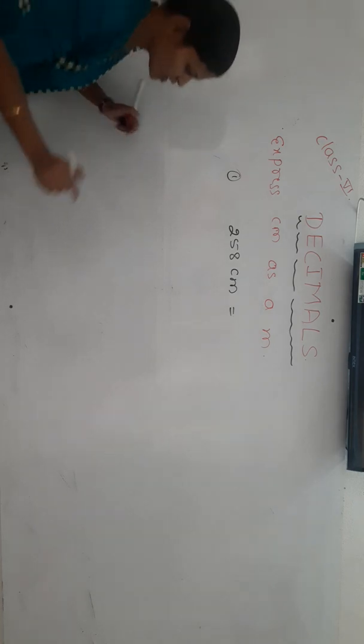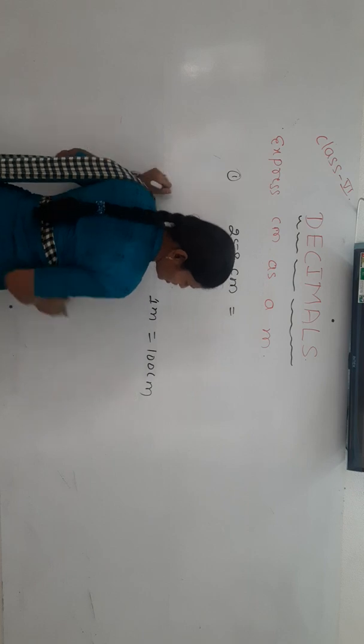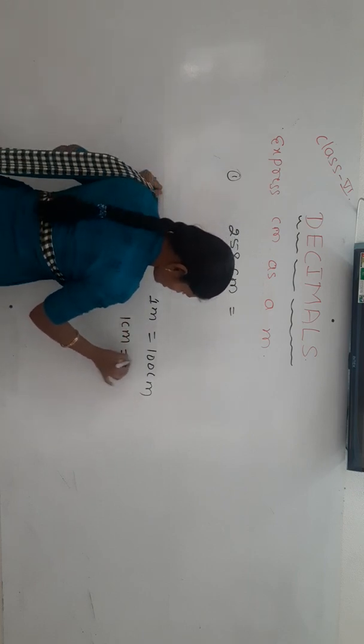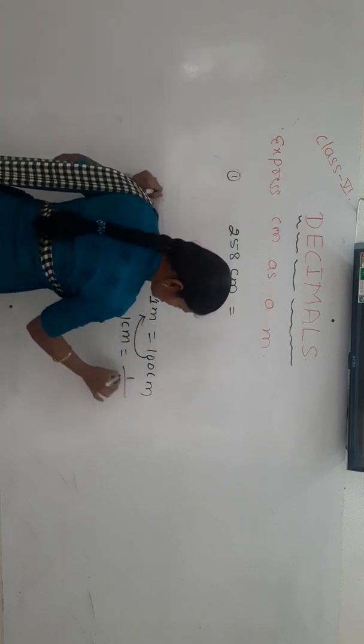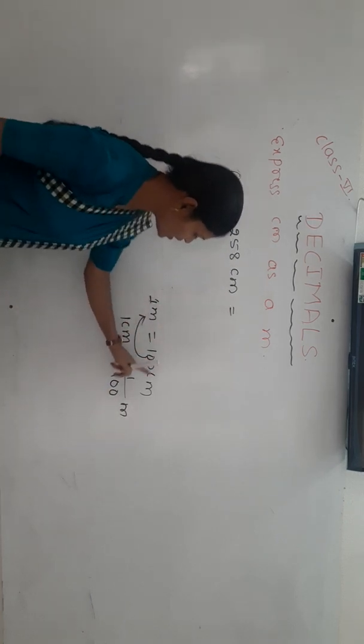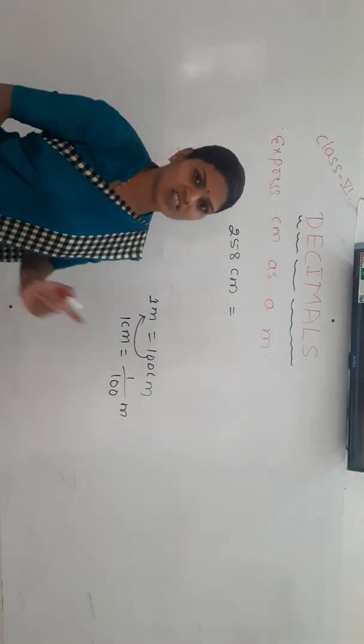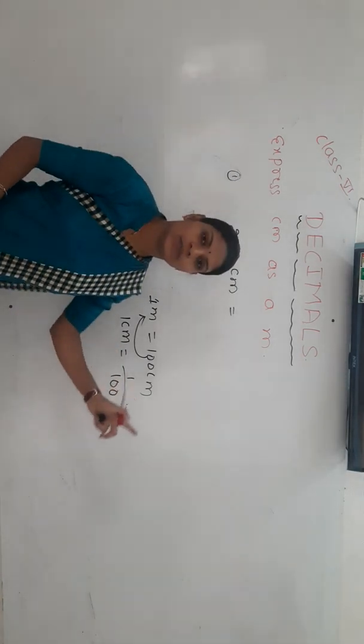Yes, in 1 meter, how many centimeters? 100 centimeter. If you need 1 centimeter, this 100 comes here, means 1 by 100 meter.